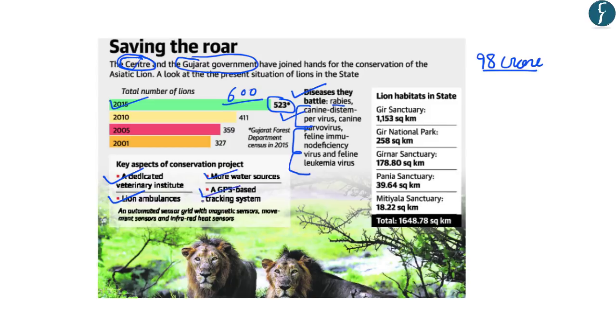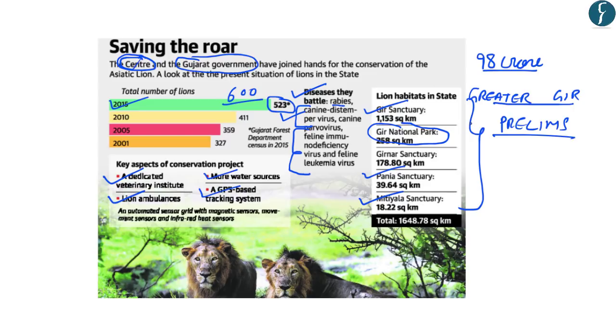Gir National Park. Now, in this line, the Gujarat government has provided for a greater Gir National Park. And this will include, besides the Gir National Park, 4 other places for the conservation of lions. And this will include Gir Sanctuary, Pania Sanctuary, and Mitiala Sanctuary. So you should know all these names from your preliminary examination point of view. So all these sanctuaries besides the Gir National Park will be included in the Greater Gir for the conservation of Asiatic lion. And this has been provided by the Gujarat government.